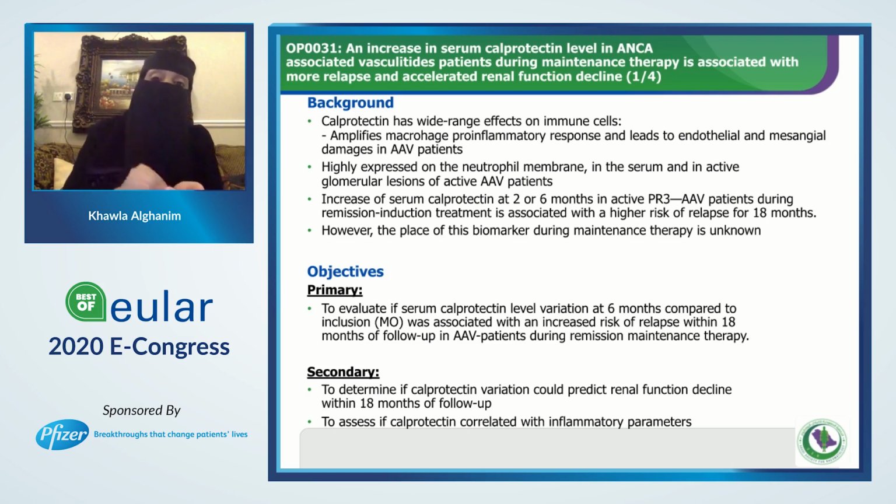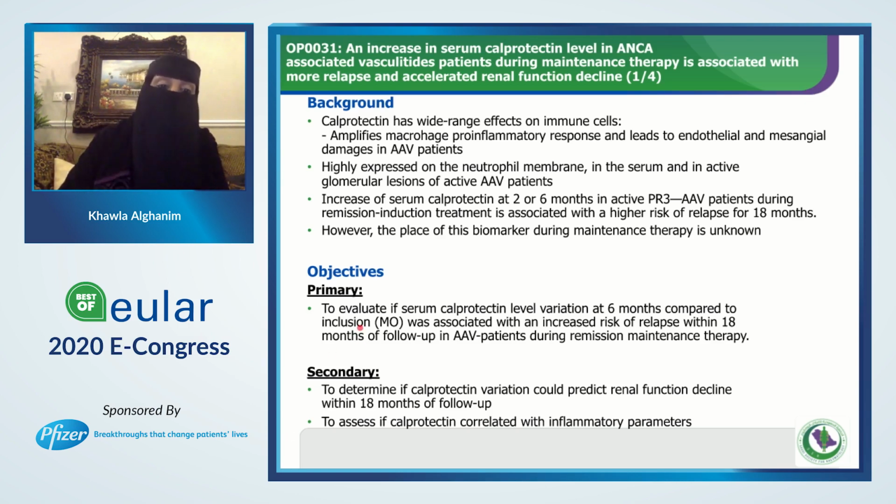And we know in patients with ANCA-associated vasculitis, the tissue infiltrates with lots of neutrophils and macrophages. We know from the previous study that the level of calprotectin at the induction period is high. But what we don't know is, what is the place of this biomarker during maintenance therapy?